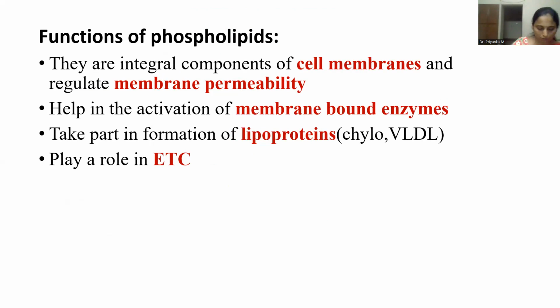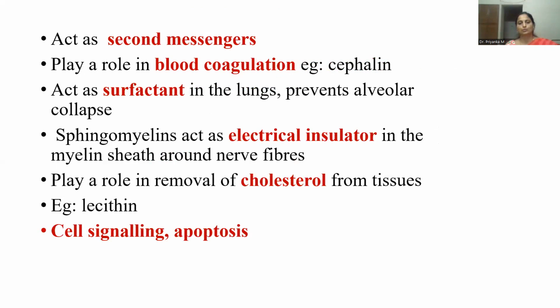Till now we have gone through all the functions as well as the classification of phospholipids. Let us summarize the phospholipids with their functions. As we all know, they are integral components of cell membranes, and they regulate membrane permeability. They help in activation of membrane-bound enzymes and in the formation of lipoproteins. They play a role in the electron transport chain. They act as second messengers. Blood coagulation, mainly cephalin. Lung surfactant, mainly lecithin. Sphingomyelins act as electric insulators. They also help to remove cholesterol from tissues, mainly lecithin.